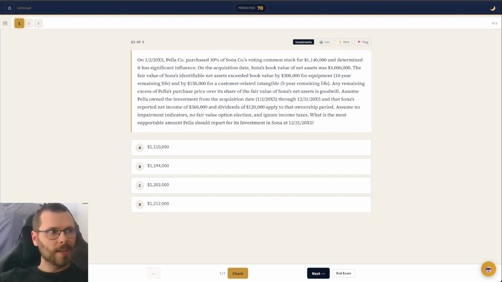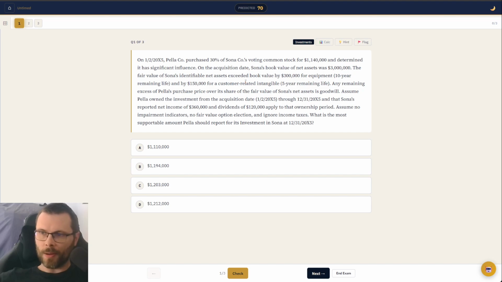So you're going to take your pro rata share of net income, of dividends paid, amortization of whatever they might be amortizing, your 30% in this case, 30% of the net income, 30% of the dividends paid, and you're going to calculate what the actual reported investment is.